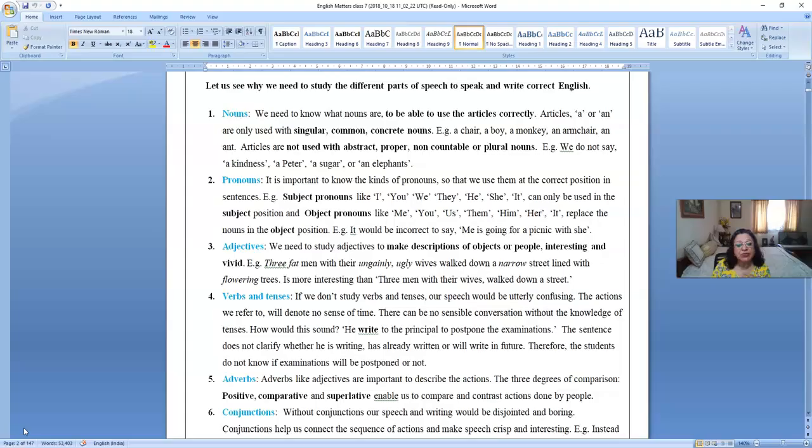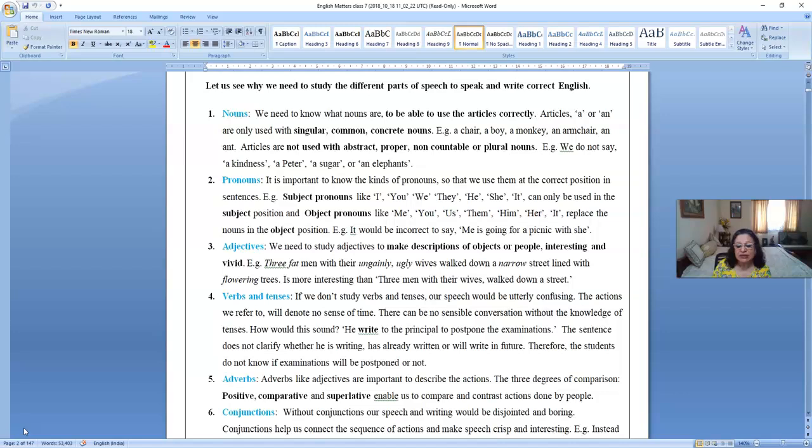Then adjectives. We need adjectives to make descriptions of objects and people interesting and vivid. Like when we say, three fat men with their ungainly, ugly wives walk down a narrow street lined with flowering trees. It gives you an image. It's interesting. Instead of that, if I say, three men with their wives walk down a street, it's so bland. It doesn't give you that picture sense. So adjectives add interest to language. That is why it's important to study adjectives.